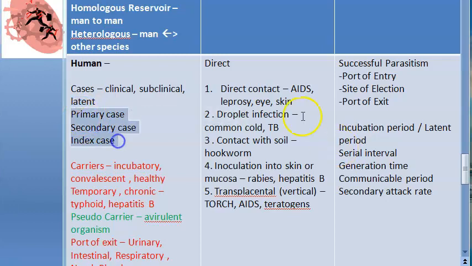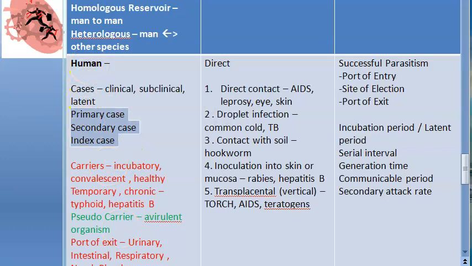Then you have something called primary case, secondary case and index case. Primary case is the first case of the communicable disease. Secondary case will be the contacts of the primary case, and index case will be the first case that gets reported or comes to the attention of the investigator, okay? So you have primary case, secondary case, index case.